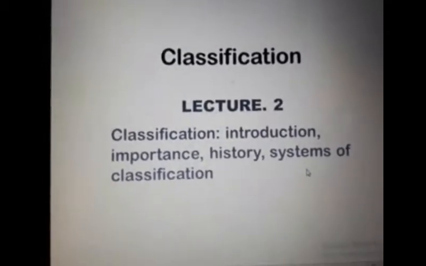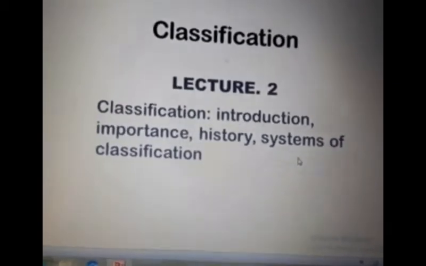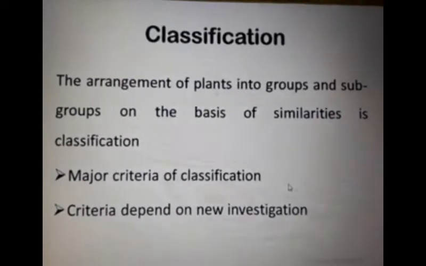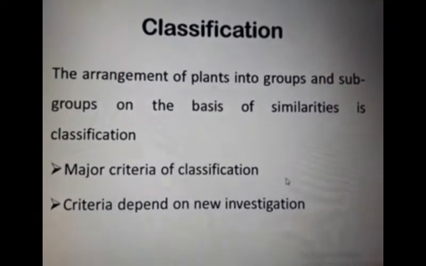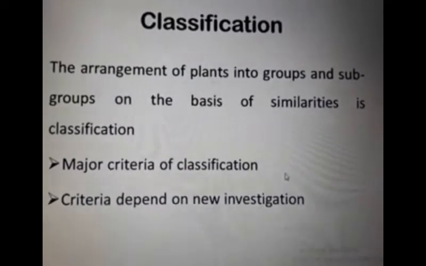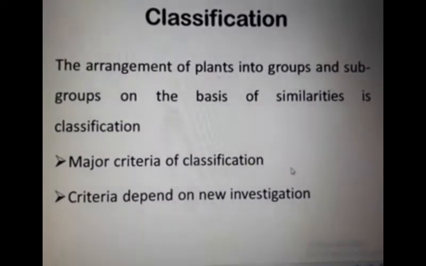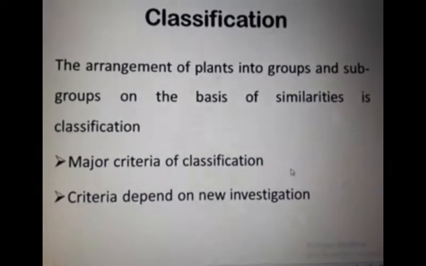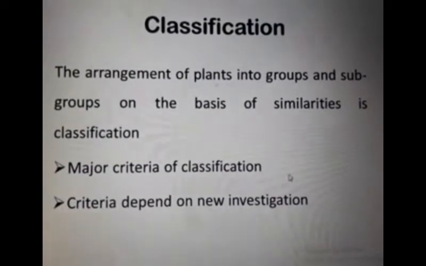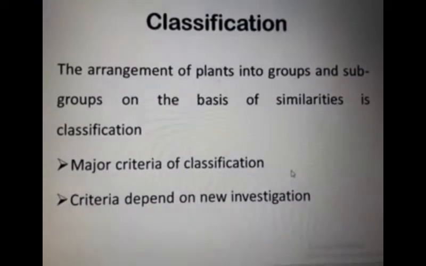So we start with our first terminology, that is classification. What is classification? Basically, the arrangement of plants into groups and subgroups on the basis of similarities. Plants ko arrange karna groups aur subgroups mein similarities ki basis pe. This is called classification.